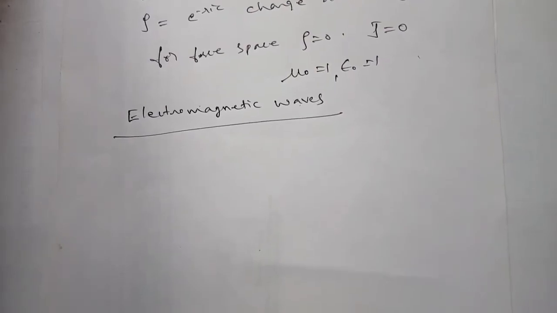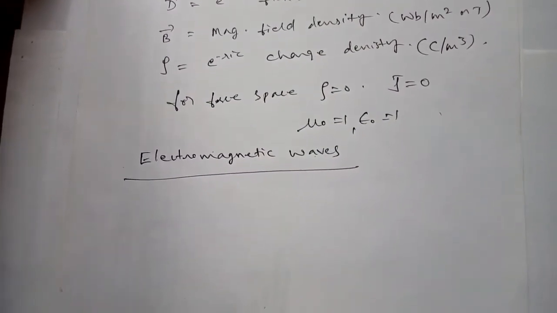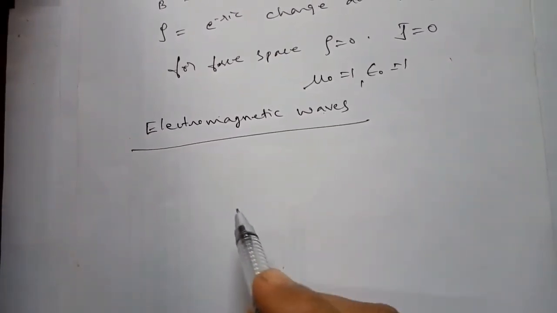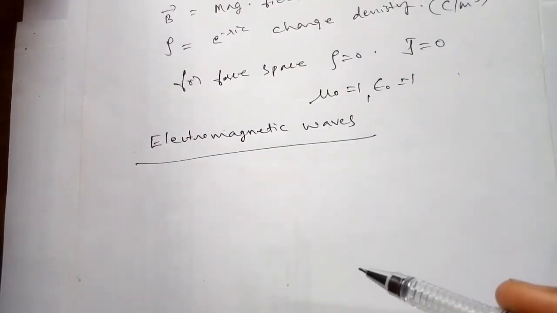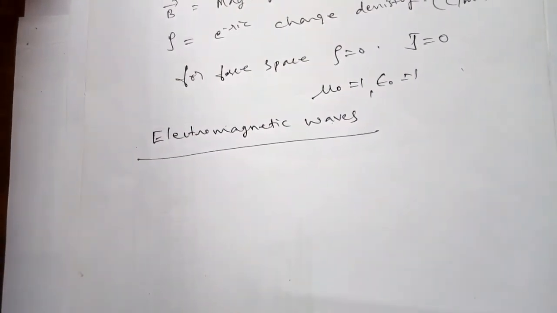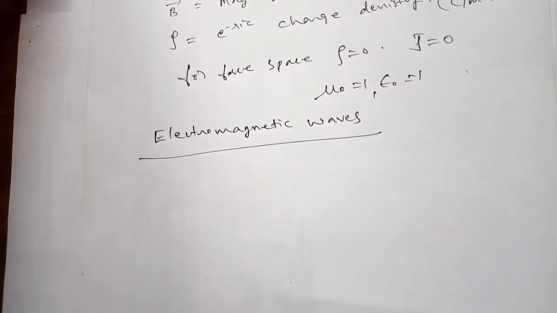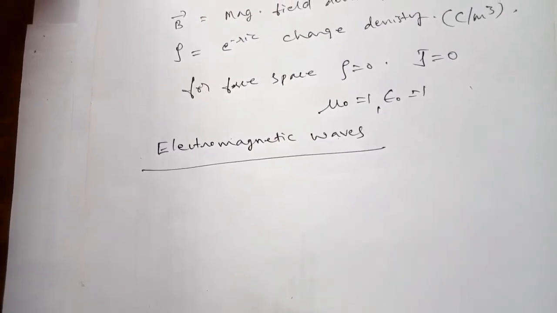Very important thing. The electric field as well as the magnetic field are perpendicular, and not only that, they are perpendicular to the direction of propagation. So they are mutually perpendicular to each other.